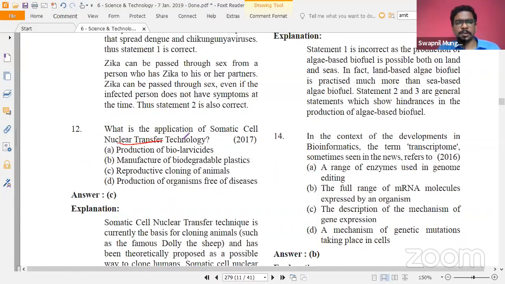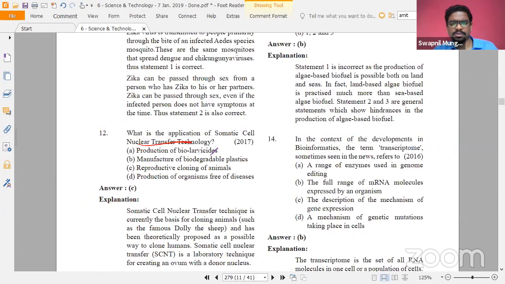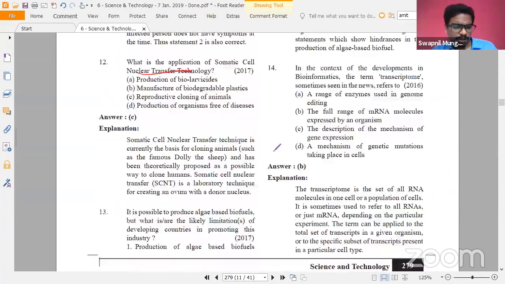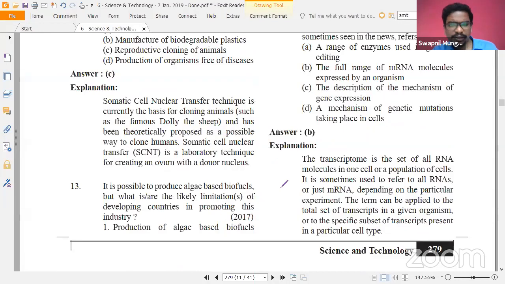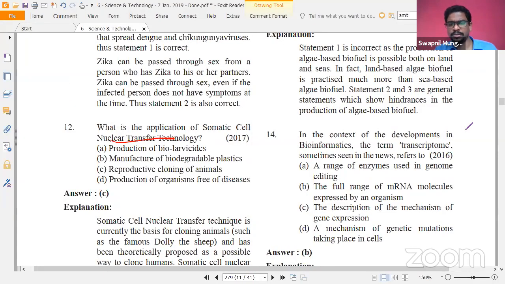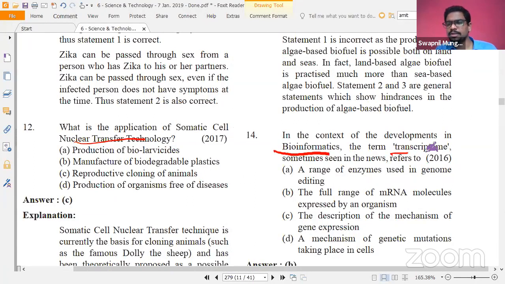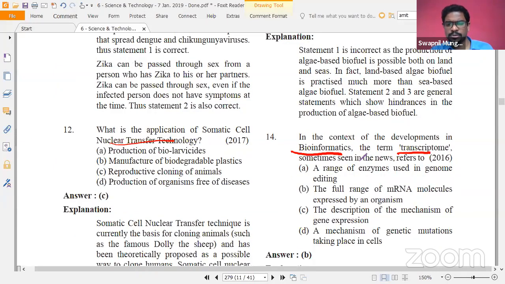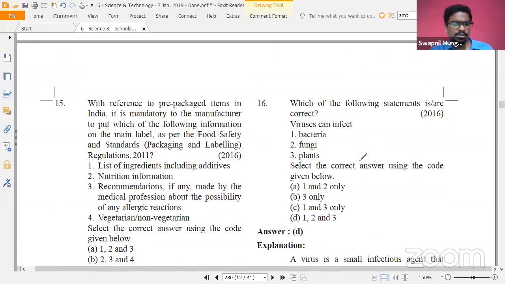Nuclear transfer technology was there. A little difficult, but not that difficult a question. Again, a question about algae-based biofuels. Biofuels are again part of biotechnology. So all the hot areas that we have discussed, the questions are being asked on those particular topics only. Bioinformatics, again, transcriptome. This is a little technical question, a little difficult for a few people. But those who have read the basics of that would not find it that difficult. Okay, so food safety and packaging, related to that as well, there were a few questions.